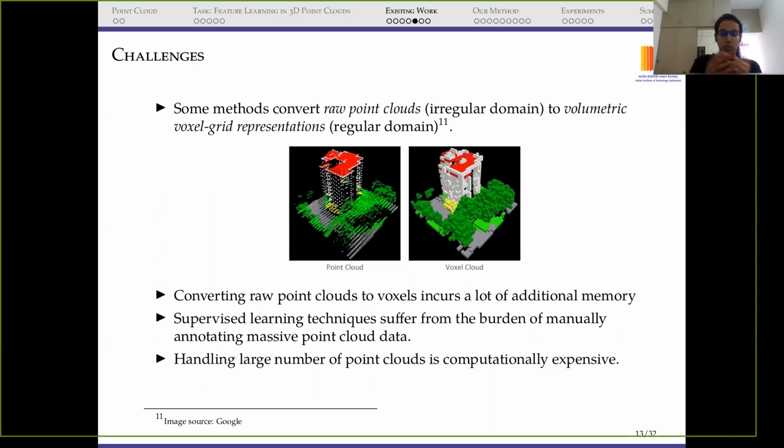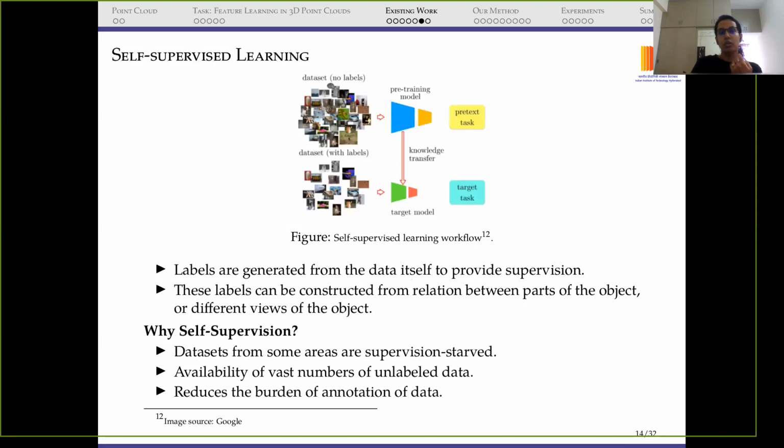And then supervised methods suffer from the manual annotation of point cloud data, and many of these networks consider a lot of point clouds for training. So that's also expensive. These were the challenges, and considering this, we were thinking of using self-supervised learning in our method.